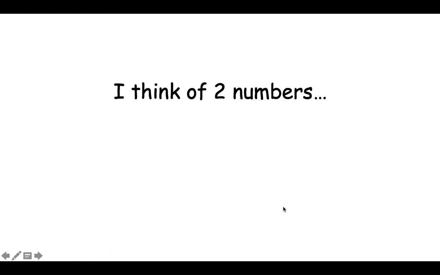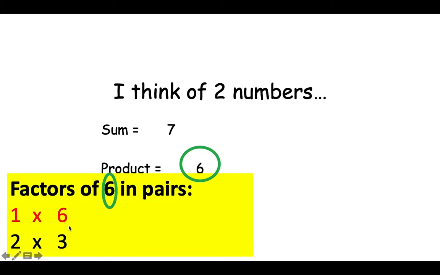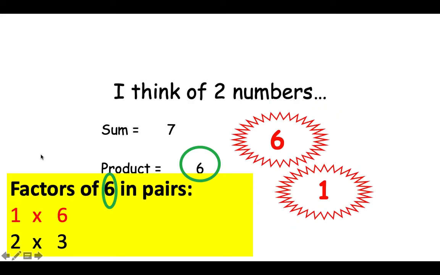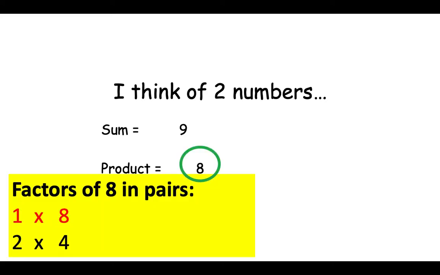Next question. Pause the video now. Again, there are only going to be 4 factor pairs here, or 4 numbers which form to make 2 factor pairs, and the answer is going to be 1 and 6, because 1 times 6 is 6, 1 plus 6 is 7. For the following examples, you can pause the video when I say pause if you haven't already worked it out. Pause. Again, only one option, 1 and 8.